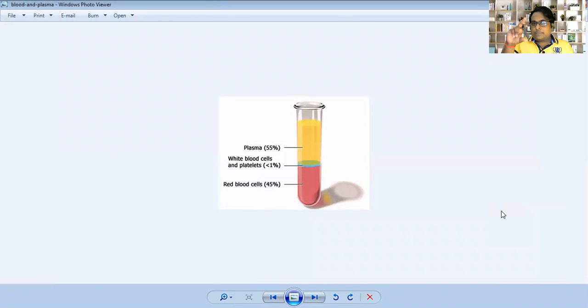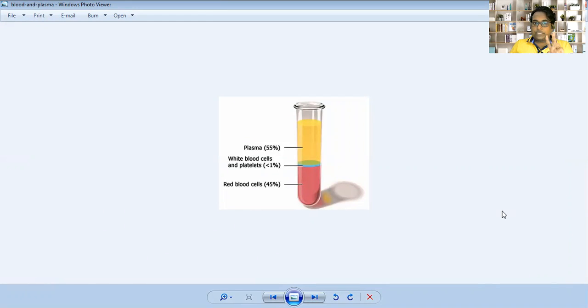Yes, this is a small test tube, and it contains components of blood: plasma, white blood cells, and red blood cells. Plasma looks yellow in color, and it is also a very important part of blood. Why? Because it contains different types of nutrients. It contains different important substances which are required for our body.